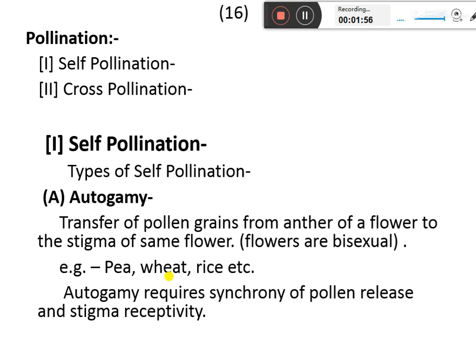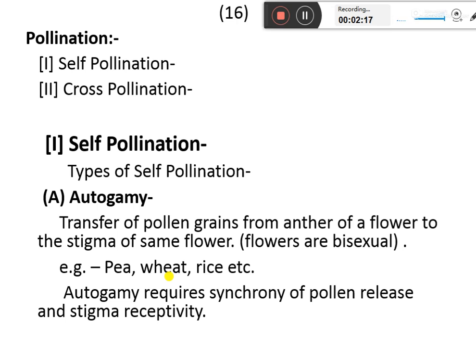Autogamy requires synchrony of pollen release and stigma receptivity, that is, the maturation time of the anther and stigma should be the same. If the anther matures, it will start releasing the pollen grains.